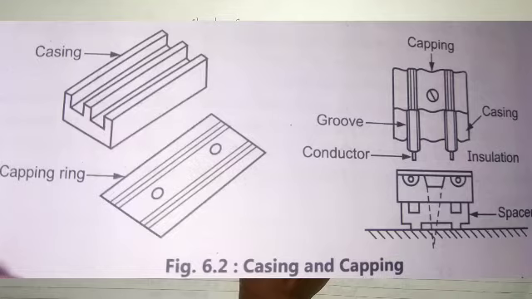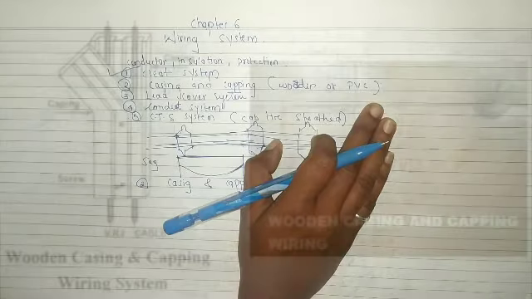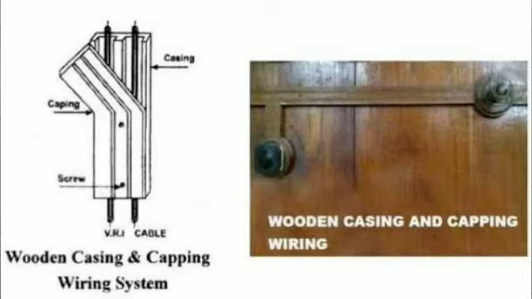A good quality teak wood should be selected for casing and capping. So we have to select good quality wood. Casing is usually spaced from the walls and ceiling by means of porcelain distance pieces and is held in position by means of countersunk screws. That means the casing is placed on the wooden batten or on the walls and also on the ceilings by means of porcelain distance pieces, and they are fitted with screws.